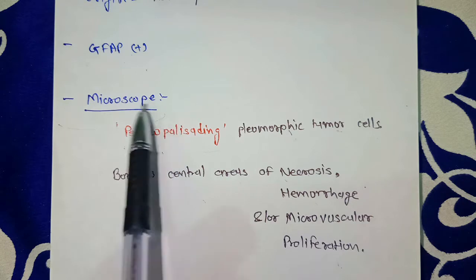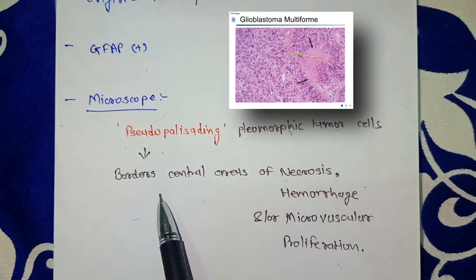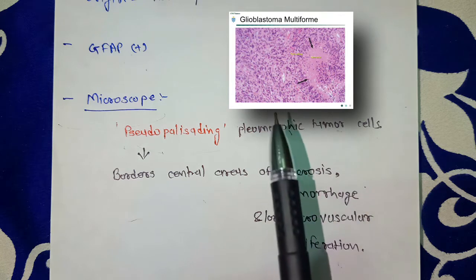Under the microscope, we will see pseudopalisading pleomorphic tumor cells which border the central areas of necrosis, hemorrhage and or microvascular proliferation, as you can see in the picture.